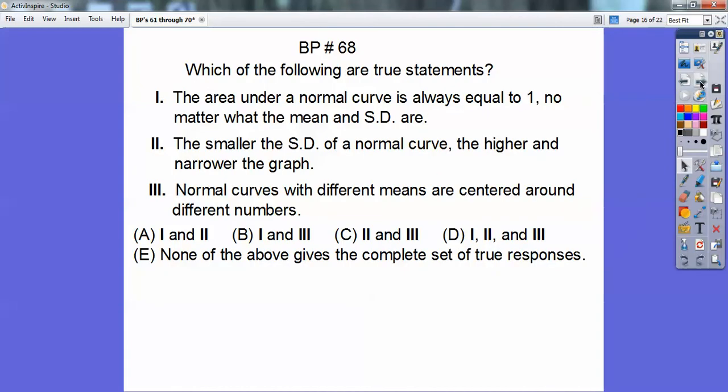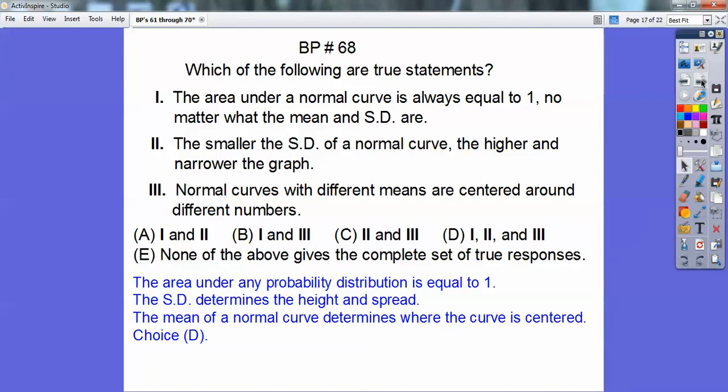Okay, which of the following are true statements? The area under a normal curve is always equal to 1, no matter what the mean and standard deviations are. Well, if it's a normal curve, that one's true. The smaller the standard deviation of a normal curve, the higher and narrower the graph is. Well, remember a bell-shaped curve, you guys? The standard deviations are 1 standard deviation, 2 standard deviations, 3 standard deviations to the left and right. And if they're more narrow, it's going to make it a skinnier one. So this one's true also. Normal curves with different means are centered around different numbers. That one's true also. So all of those are true, so I get choice D.